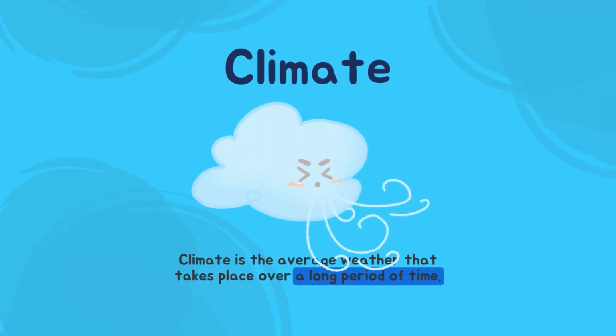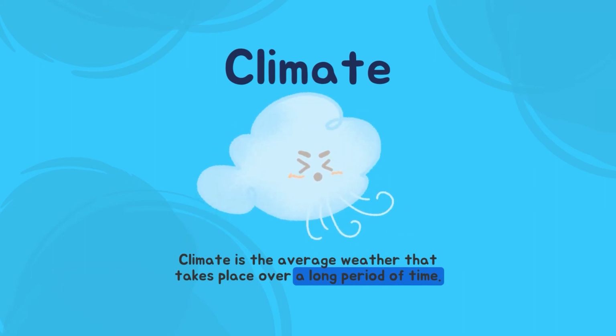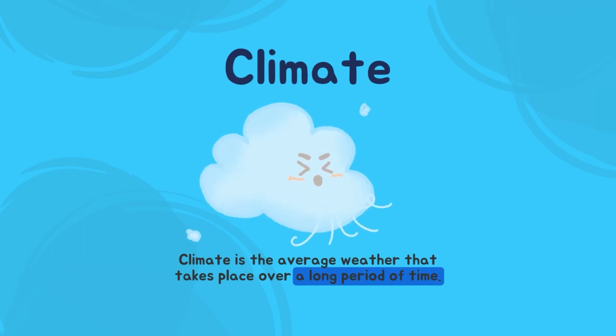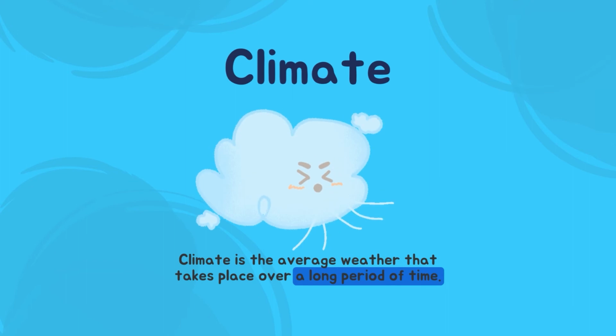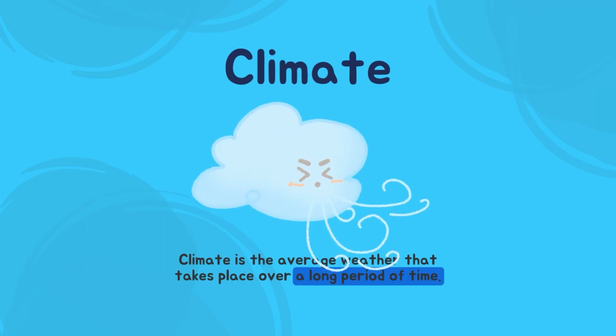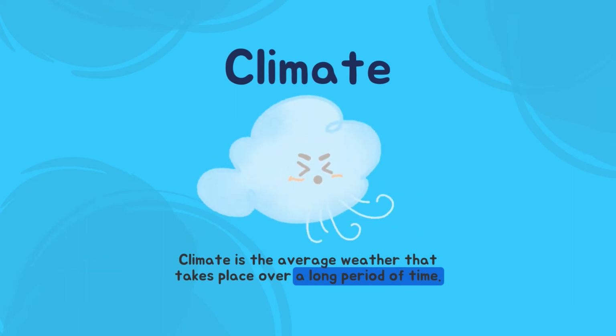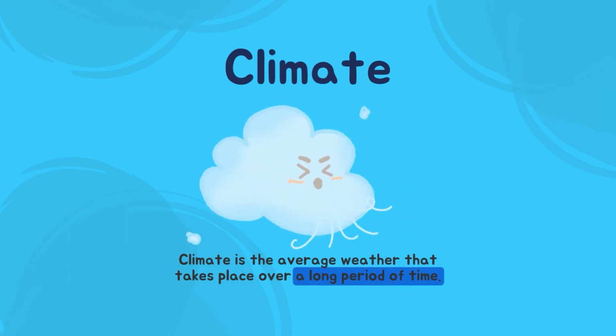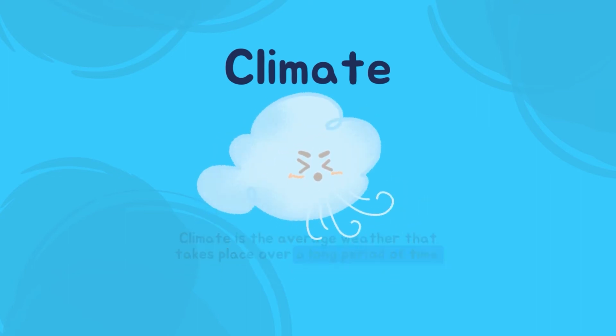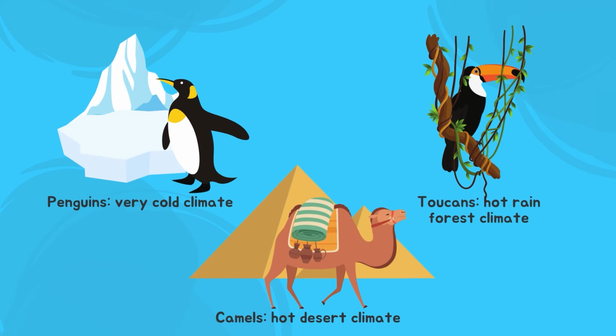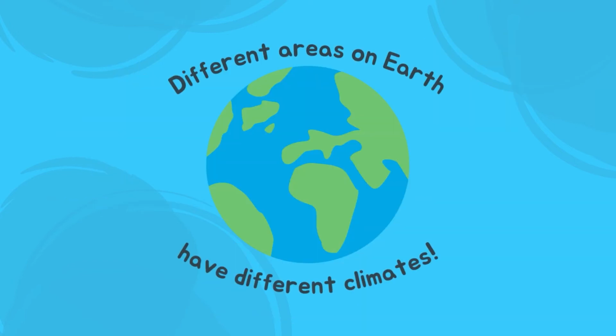Now that we understand how weather works, let's move on to the longer period of weather. It is climate. Climate is the average weather that takes over a very long period of time, usually around 30 years. There are some animals that can only survive in a certain climate. For example, penguins can only live in cold, snowy places. Penguins need a colder climate in order to survive. The natural home or location of the penguin is called a habitat.